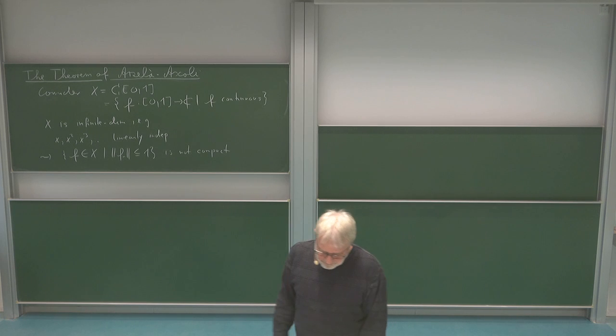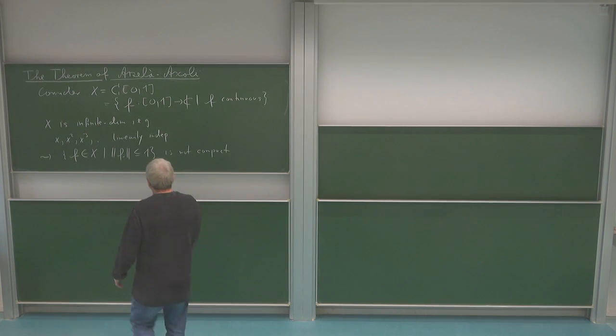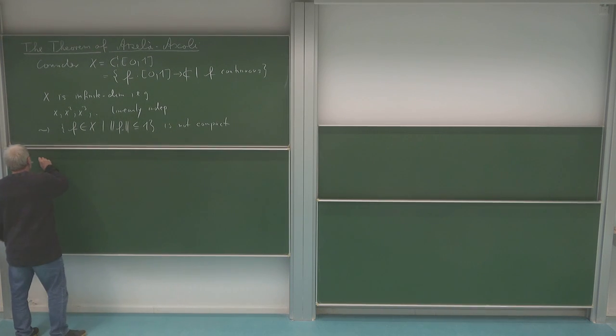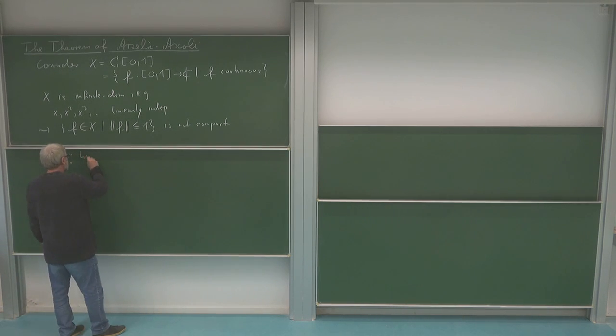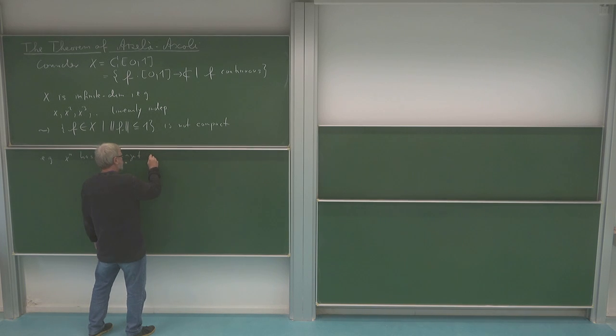And maybe an easy example are exactly those monomials here. So e.g., if I take x to the n as my sequence, this has no convergent subsequence.